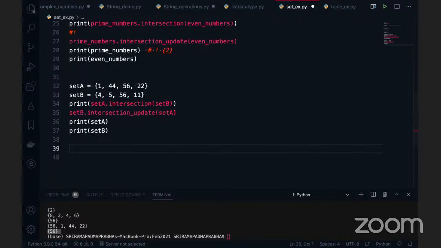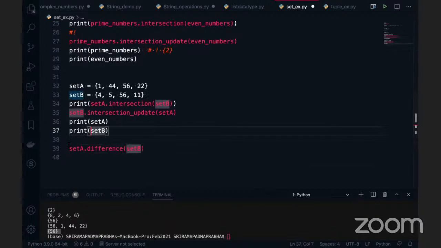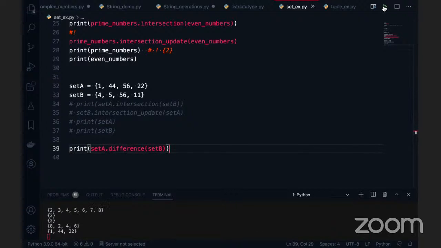Now moving to the very important one, there is a difference also. For example, you can use set A dot difference of set B. And what is the difference here? I'm just going to put this code in the comment section because the data will get updated. Now I'm using set A and set B. I want to print this. Anybody tell me what is the expected output here?